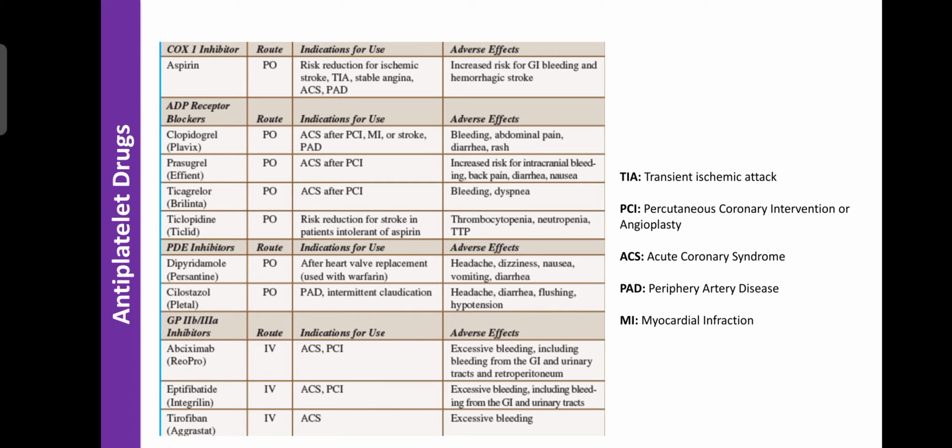The dose is 150, and if it is serious, the dose should be 300 mg. That aspirin is administered by the oral route.